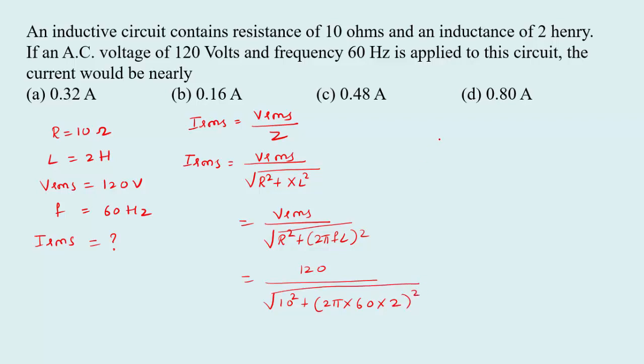So now calculate the value. So we can get IRMS equal to 120 divided by 754.146, or we can get 0.159. So 0.159 is equivalent to 0.16 ampere. So that is option A is right.